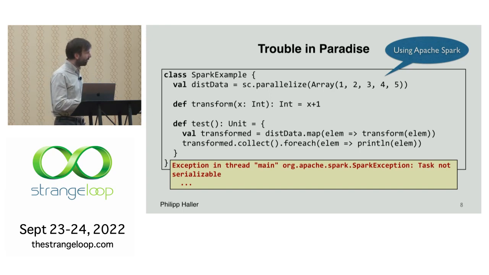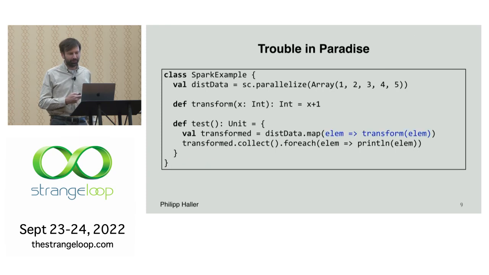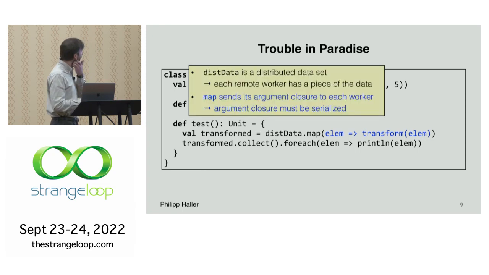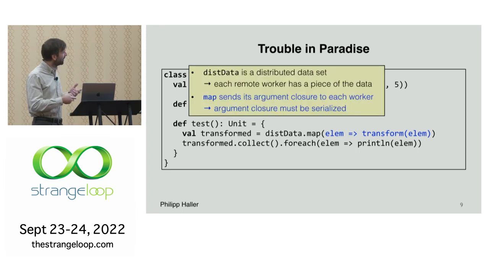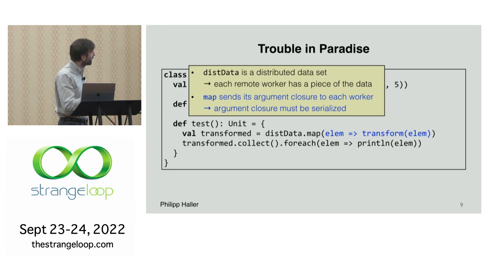That's a pity. Fortunately, you get quite a bit more information nowadays, but I'm not going to show that. But essentially, to understand this error, we need to look at this closure in blue. Again, it's a very simple closure. But why it's tricky is because we use it for this map method on distributed data sets.